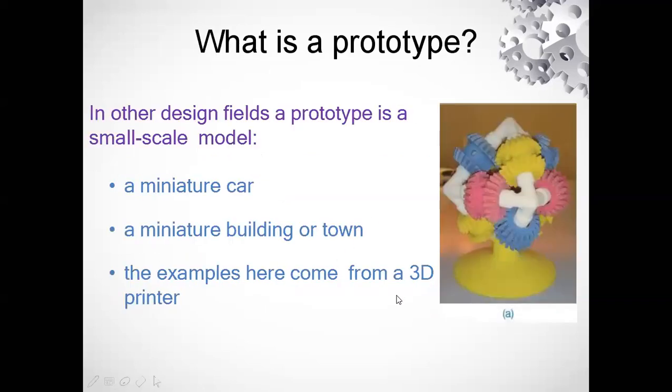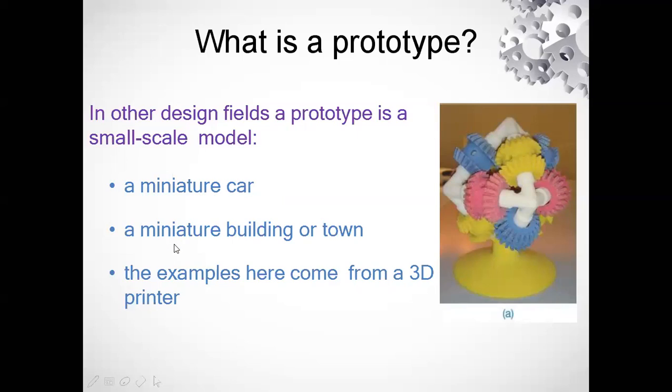Now, if you can see the diagram on the right hand side of your screen, a gear and something complex has been shown. What does this tell us? In design fields, a prototype is a small scale model, like a miniature car. Suppose the automobile industry makes a prototype of a miniature car.